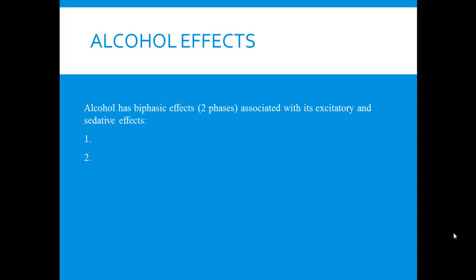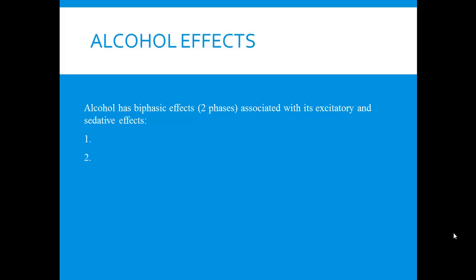Okay, so let's briefly talk about some of alcohol's effects. Alcohol has what we call biphasic effects, two phases of effects, which are associated with excitatory and sedative effects. The first part of these biphasic effects is that at low doses and when blood alcohol levels are rising, alcohol has excitatory or stimulatory effects.